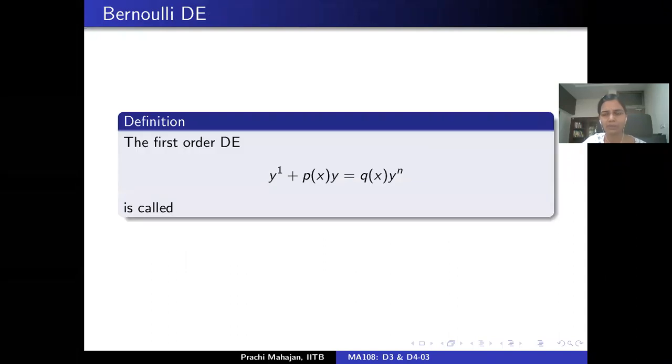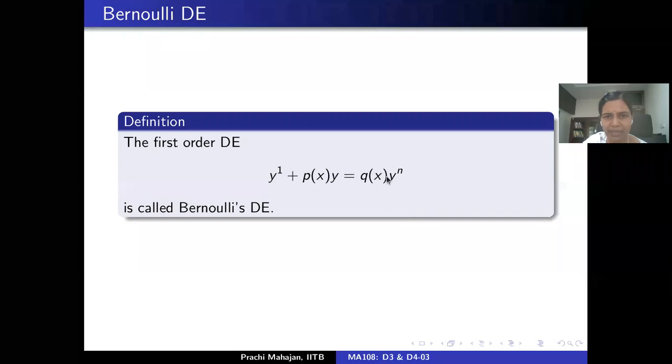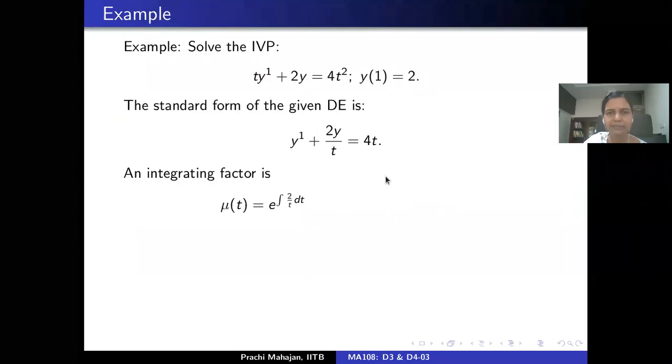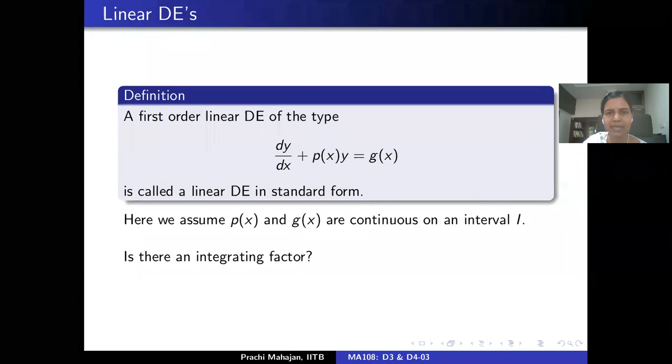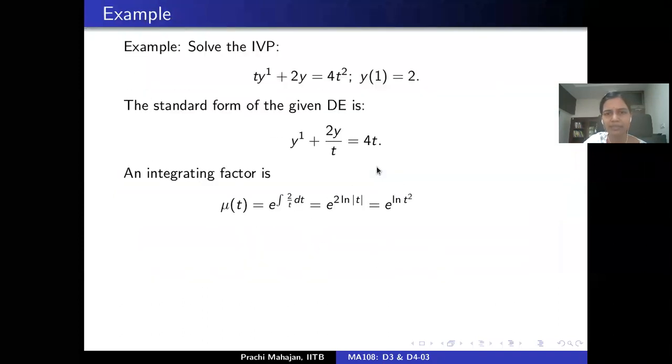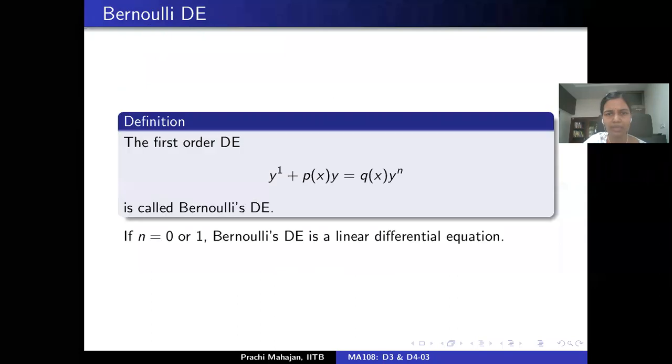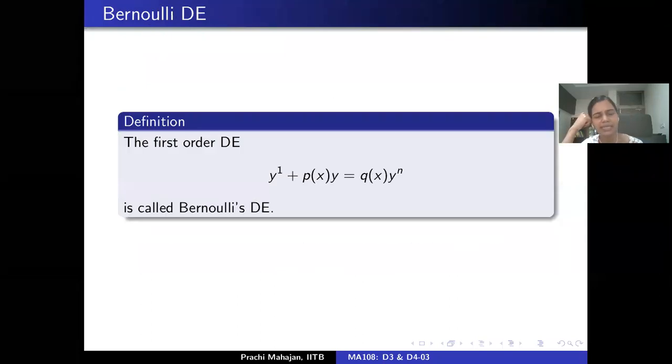Okay. Now, what am I going to do? I am going to scale up the difficulty level a little bit. Earlier I had a function g of x alone on the right hand side. Now I am going to look at differential equations of the following format: dy by dx plus p(x) y equals q(x) times y to the power n. These are referred to as the Bernoulli's differential equation in the literature.